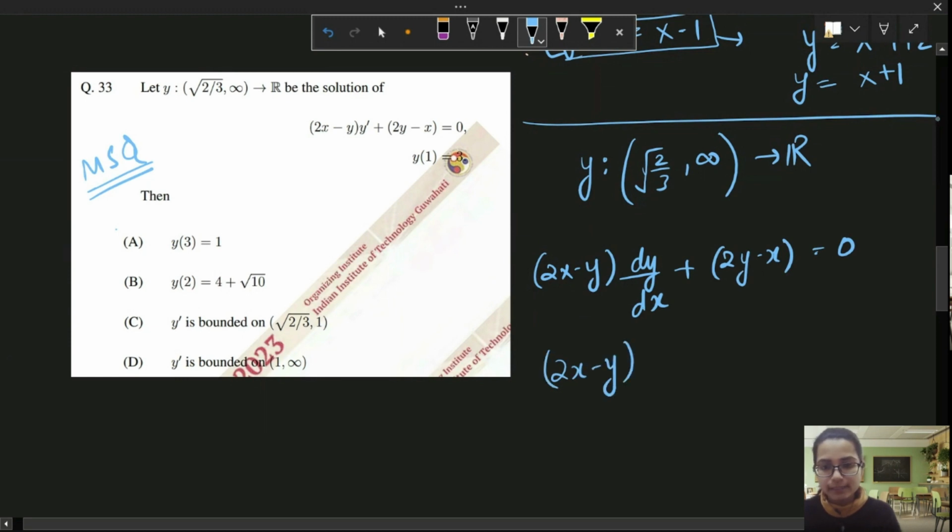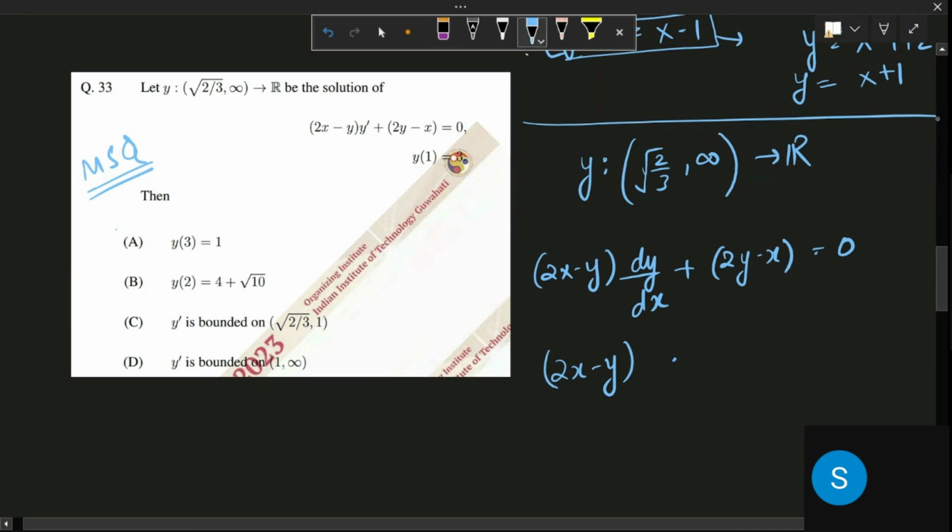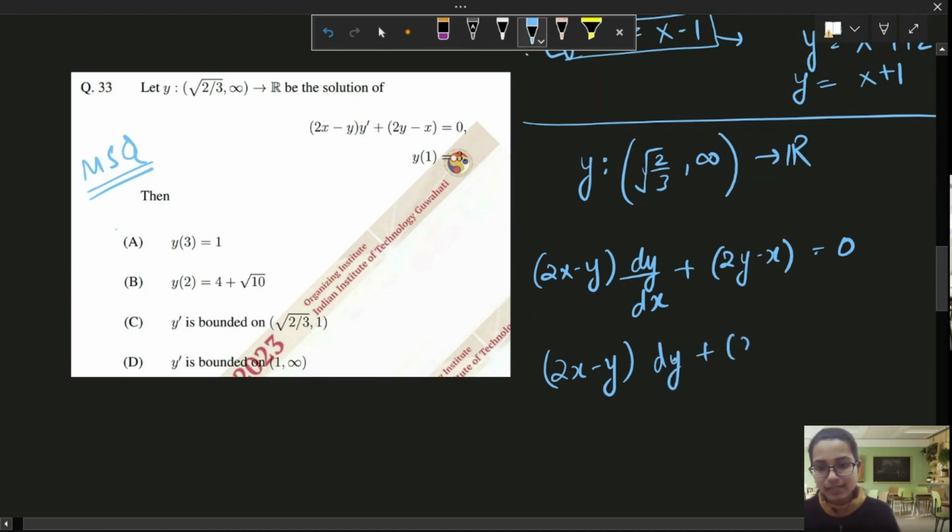I can also rewrite this as an exact differential equation. Okay, someone is saying exact differential equation. If the differential equation is exact, it is, I think, the easiest differential equation to solve in the world. So let's solve for it, because we won't be able to identify the correct option without solving it. The options say you put x equal to 3 in y, you put x equal to 2 in y, and you talk about y dash and all that. You'll have to solve for it, clearly.